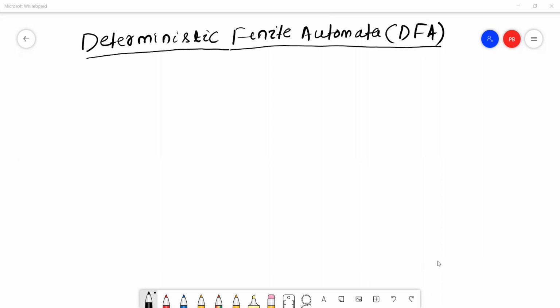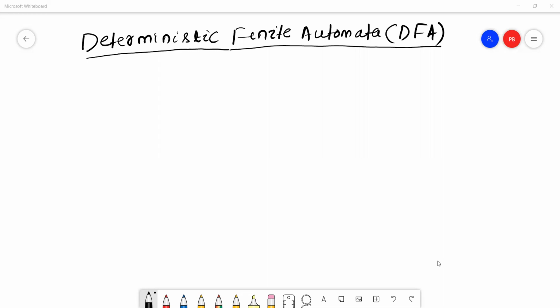Hello all. I am Dr. Prash Ranabal. In this class, we'll mainly focus on deterministic finite automata. In the previous class, we have already discussed different types of finite automata like DFA, NFA, epsilon NFA, Mealy machine, Moore machine, etc. In this class, we'll mainly discuss the deterministic finite automata.